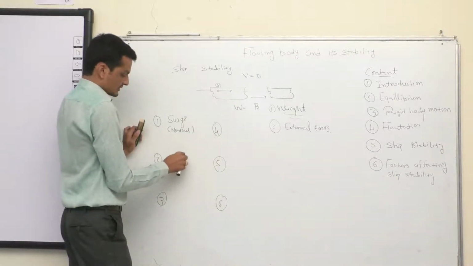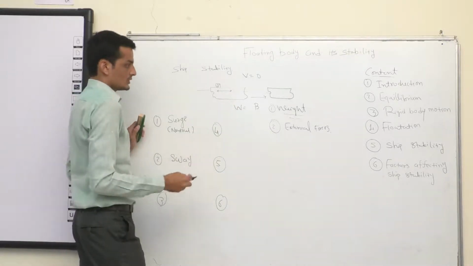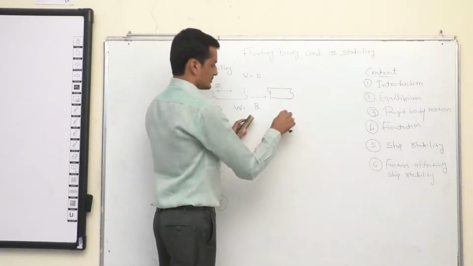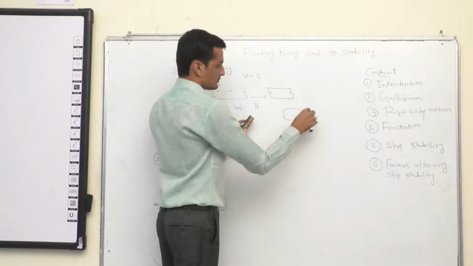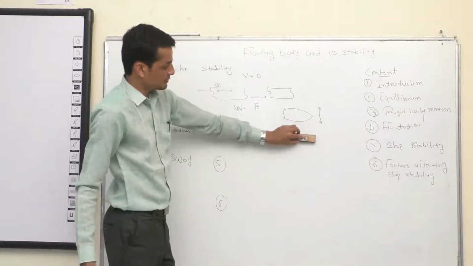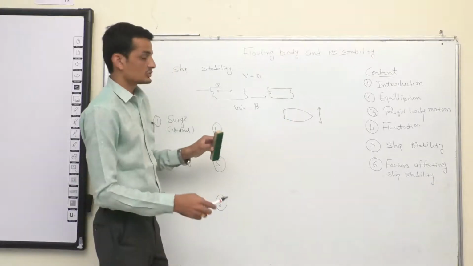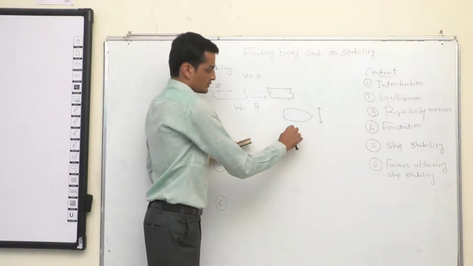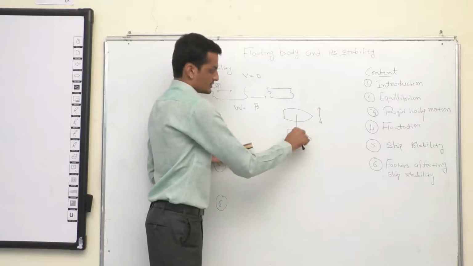After surge along x, now along y. Along y is called sway. So what is sway motion? If I look in the plan, the ship has a tendency to displace along y. The ship will move like this. Say I am applying some force, the ship has come to a new location, from here to here.